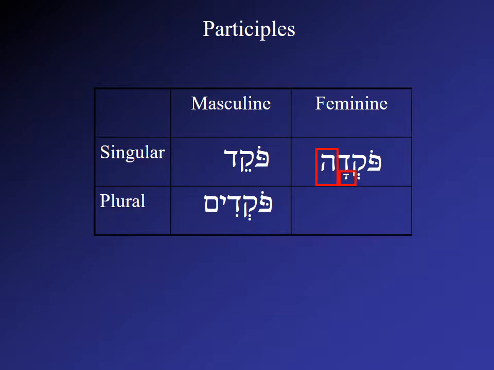This is just our feminine noun ending, a. And again, we still have our O class vowel, and the tsere again is reduced, pokada. And then feminine plural, pokadot. This is our standard feminine plural noun and adjective ending, and again our O class vowel, and the tsere is reduced. So pokad, pokdim, pokada, pokadot.